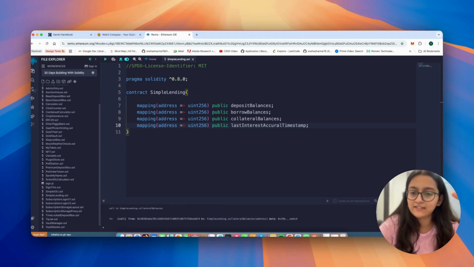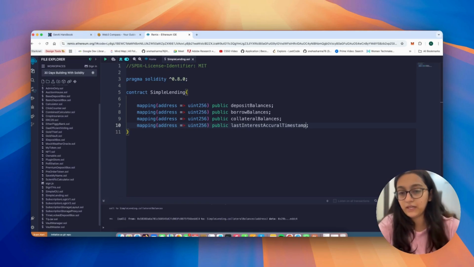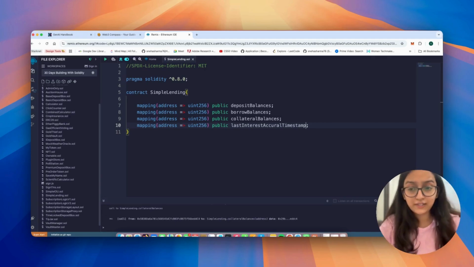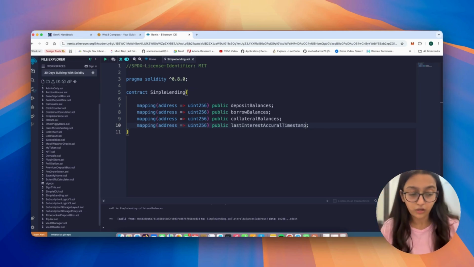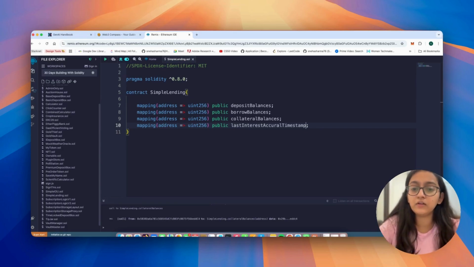With collateral balances, it's like the safety net. In DeFi, obviously borrowing isn't trust based. It's very math based. So to take a loan, you need to lock up some collateral. That's even there in the real world, that if you are taking some loan, there has to be some collateral angle there. So this mapping will basically keep track of how much ETH the user has provided as collateral.